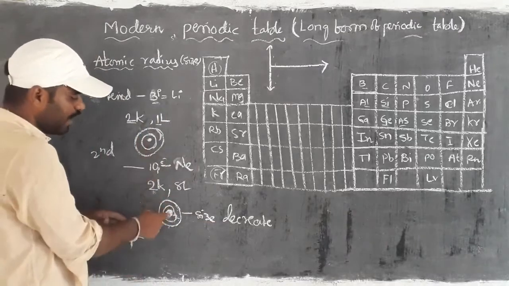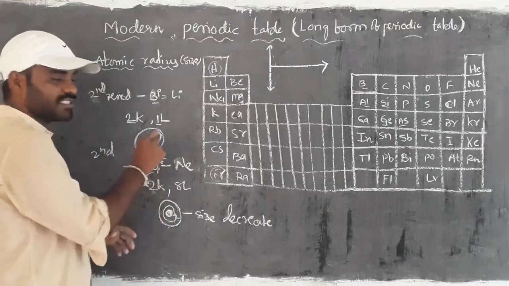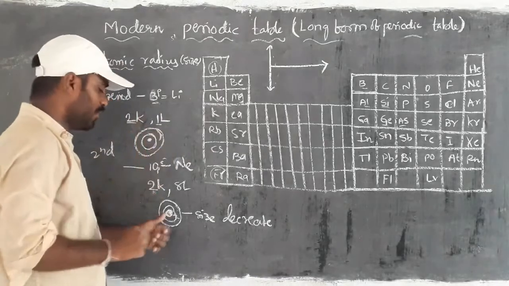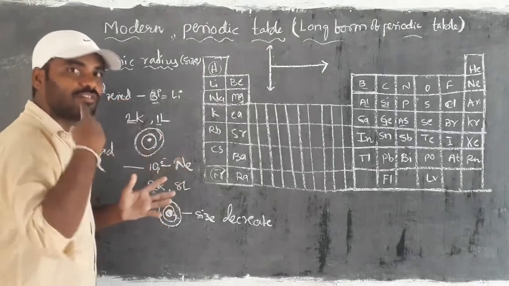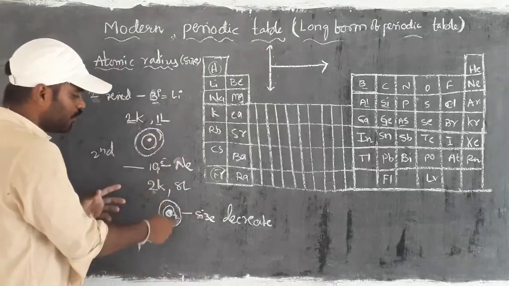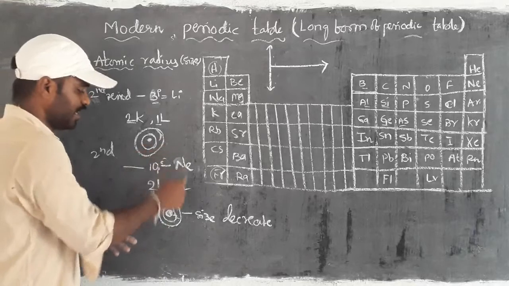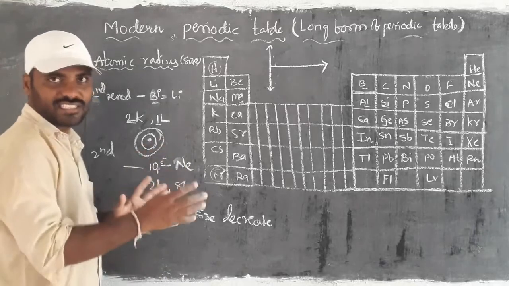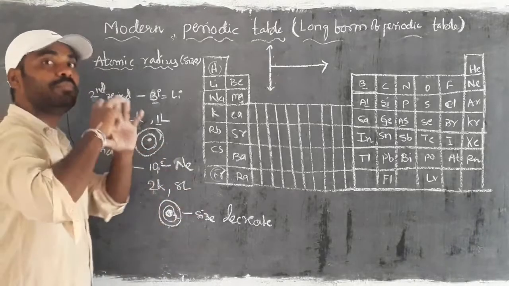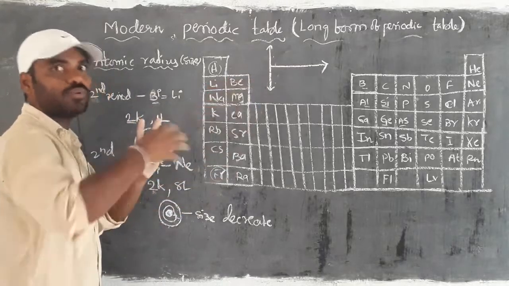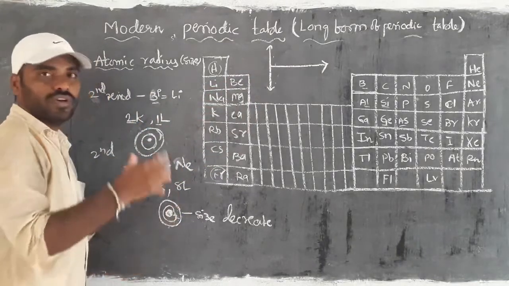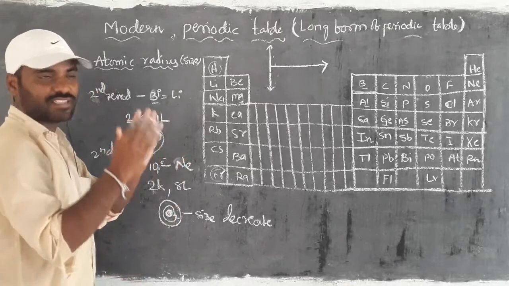Because we already saw the condition. Here the nucleus size is very small, but here the nucleus size is bigger. Due to an equal number of shells, K shell, L shell, K shell, L shell, the distance is the same, but due to the bigger size of the nucleus, it is ready to attract these two shells towards it. For that the size is decreased.